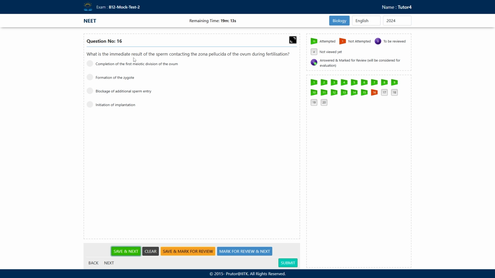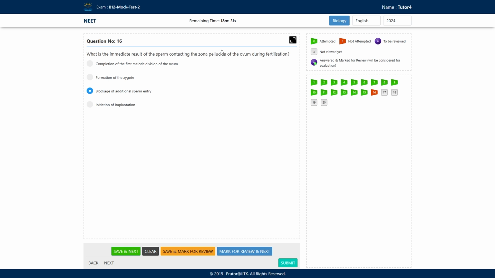Next question. What is the immediate result of the sperm contacting the zona pellucida of the ovum during fertilization? So when the sperm comes in contact with the zona pellucida of the ovum, what happens there? What are the options? Option A, completion of first meiotic division of the ovum. Option B, formation of zygote. Option C, blockage of additional sperm entry. And option D, initiation of implantation. What will be the correct answer here? The answer will be option C, blockage of additional sperm entry.